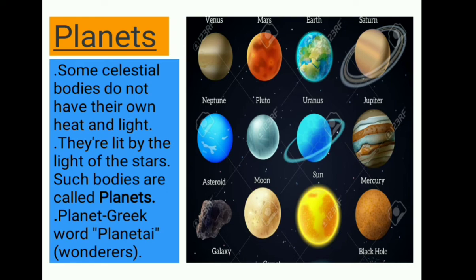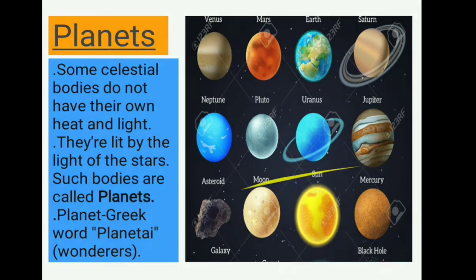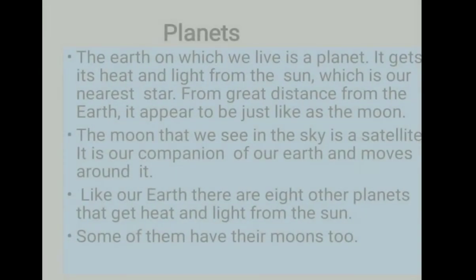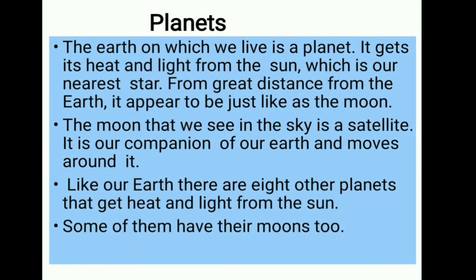So what is the meaning of planet? The word planet comes from the Greek word planetai. Planetai means wanderers. Wanderers means continuously moving. So all these planets in the solar system are rotating and revolving around the sun.